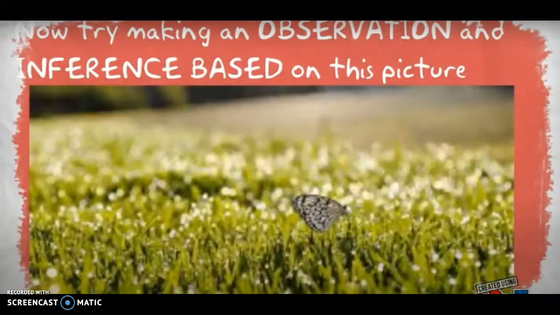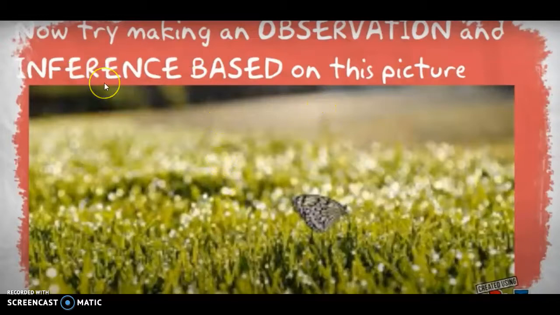Now we're going to make an observation and inference based on this picture. And we're going to put that in our notes. So observations, so I'm looking at this picture. So for my observations, I'm going to have to use my sight. I'm going to have to see. And there's a couple of observations that I see here, and you could put whatever you want to in your notes. But I can see that the butterfly is sitting on the grass. So it's sitting on a blade of grass. I can see that there's dew on the grass. And I can also see that it's daylight.